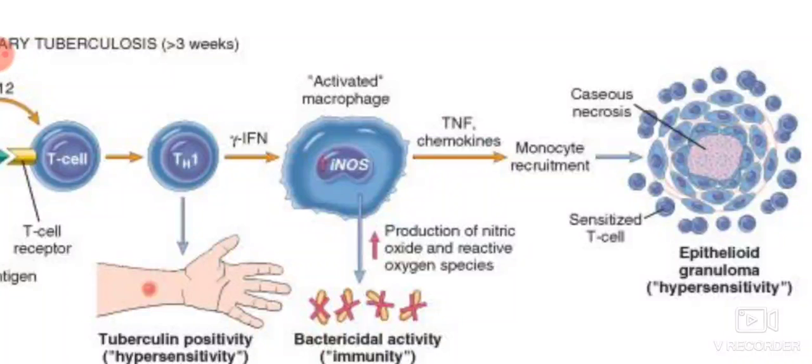These activated macrophages transform into epithelioid cells. The nucleus is elongated and the cytoplasm is pale eosinophilic and vacuolated, so these activated macrophages in tuberculosis are known as epithelioid cells.